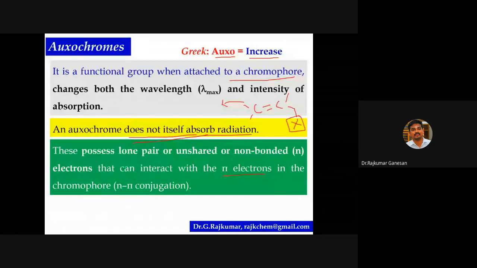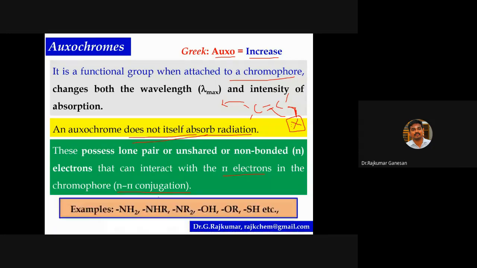But when it is attached to a chromophore, it can increase the lambda max value, or decrease the lambda max value, or it can increase or decrease the intensity of absorption. How does it happen? There is an interaction through its lone pair of electrons with the pi electrons, with pi bonds, so that there is n-pi conjugation. That's why it alters the wavelength as well as the intensity of absorption. Examples of auxochromes are NH2, amine, hydroxyl group, alkoxy, and thiol.